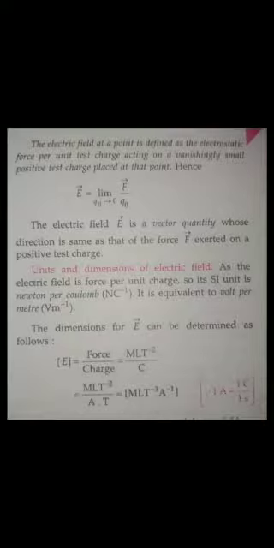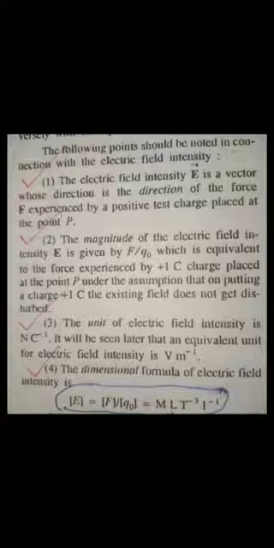Now moving on to the next slide, the following points should be noted in connection with the electric field intensity. Okay guys, so E is equal to F by Q. Yes or no? Since F is force, which is a vector quantity, the electric field is also a vector quantity. Second, since it's a vector quantity, what is the direction of the electric field?